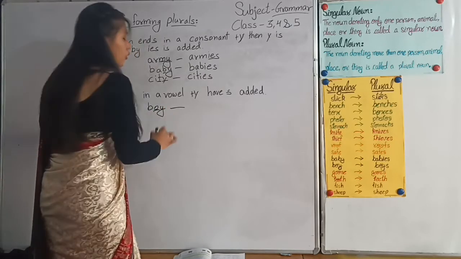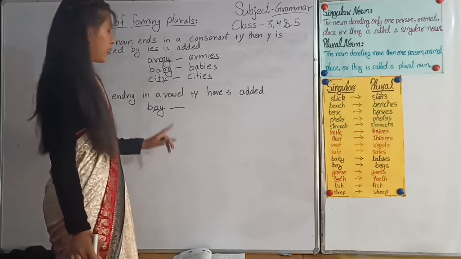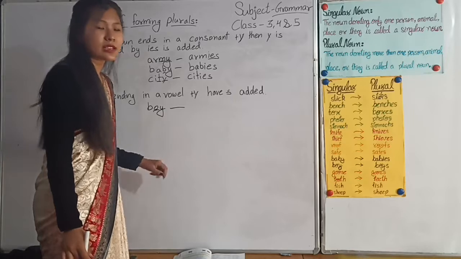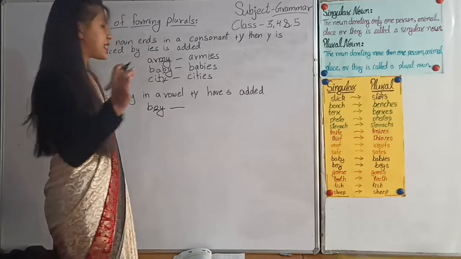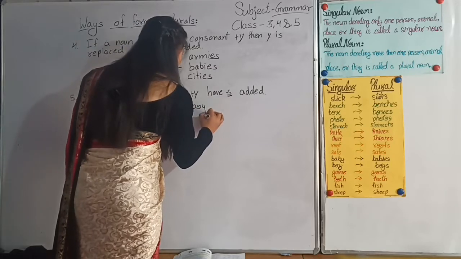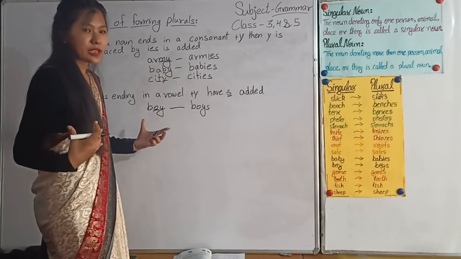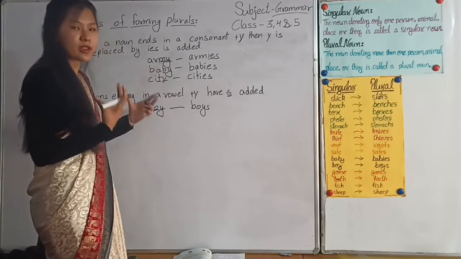O. O is what, vowel or consonant? Okay. O is a vowel letter. So what we have to do? We have to just add S at the end. B-O-Y-S, boys. Yes, it is very easy to understand if you look carefully.